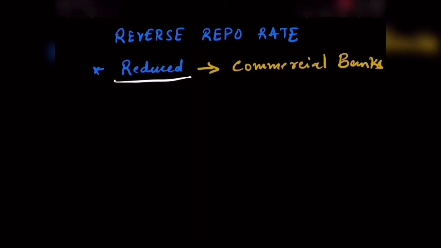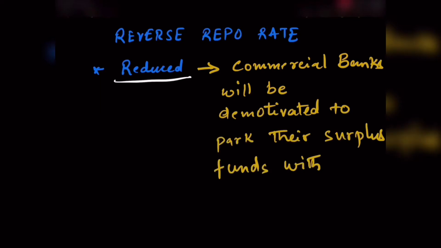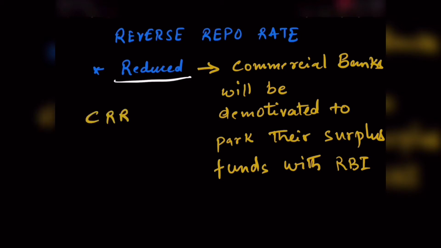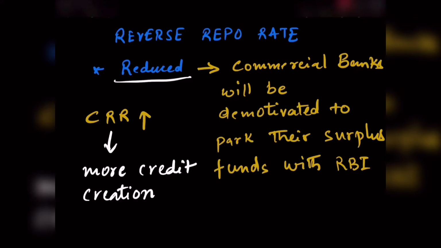And on the other hand, if the reverse repo rate is reduced, then the commercial banks will be demotivated to park their surplus funds with RBI. Instead of that, the commercial banks will use their surplus funds as a part of CRR, thus increasing the CRR, thereby increasing the ability to create more credit. This will then lead to solving the problem of deflation that is occurring in the economy.